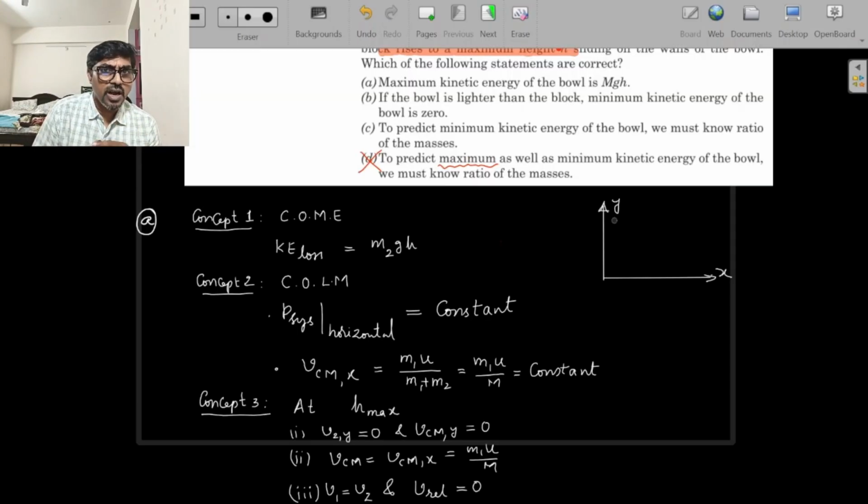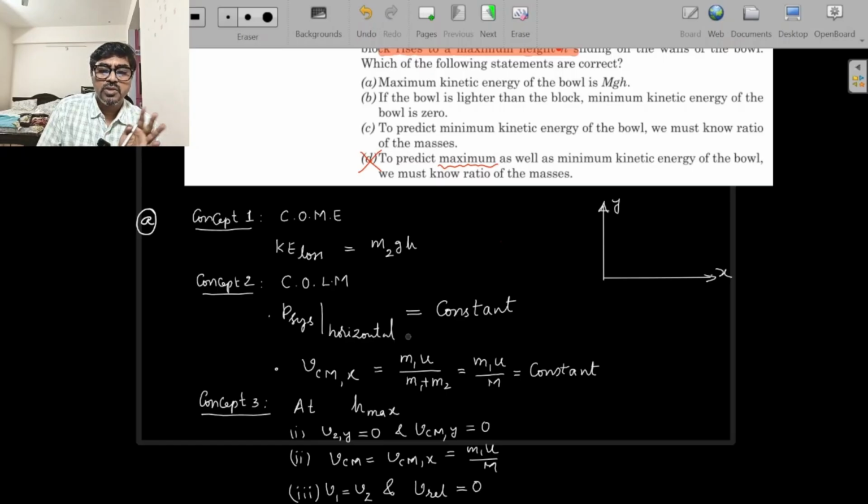So let's focus on option A. I'm going to use the first concept, concept 1, conservation of mechanical energy. We have seen that there are no dissipative forces, and no external force after the impulse is given. So total energy has to be conserved. There is a loss in kinetic energy of the system, both bowl and block together. If they lose kinetic energy, the entire system's loss will be converted into potential energy, and potential energy is increased by only the block. I am assuming the mass of the block to be m2. And we can also use conservation of linear momentum, but only in the horizontal direction, not in the vertical direction.